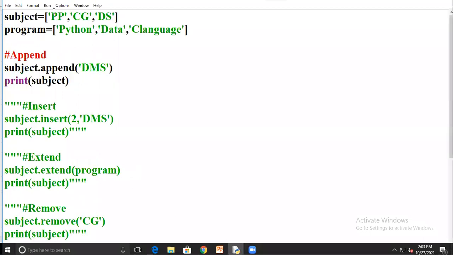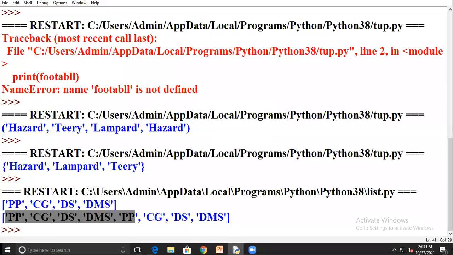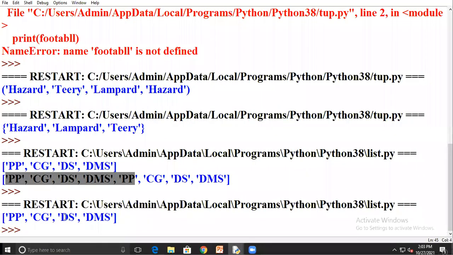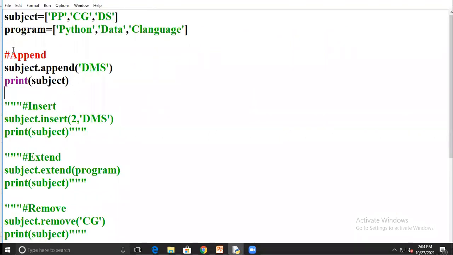Okay. So you have to see here. Just 1 minute. Here I perform the operation.